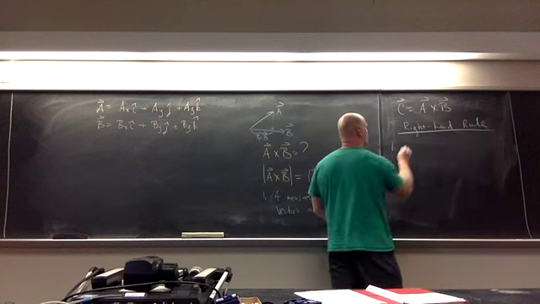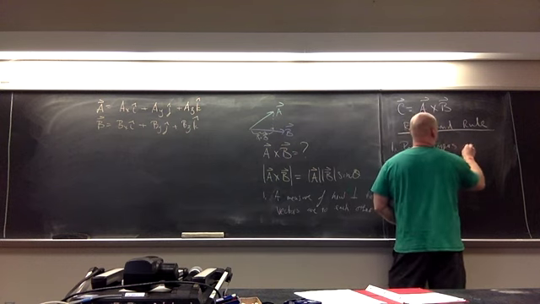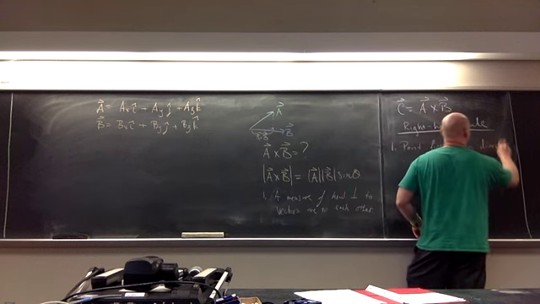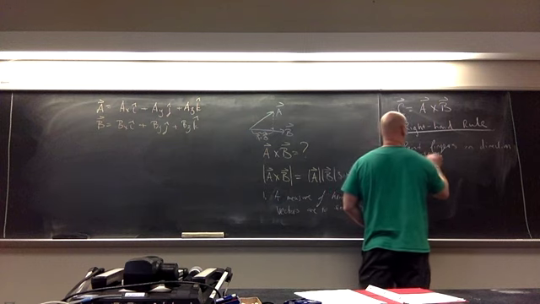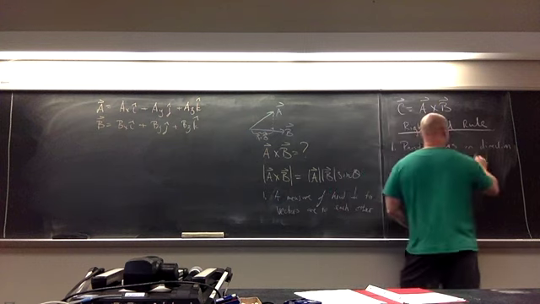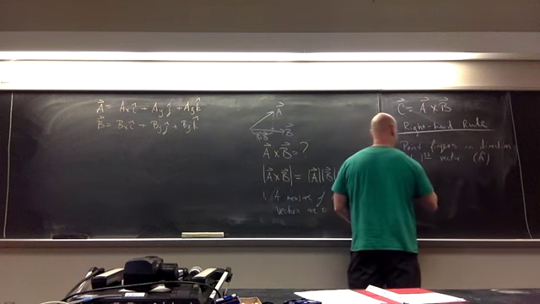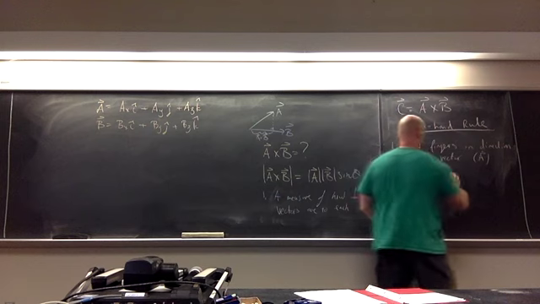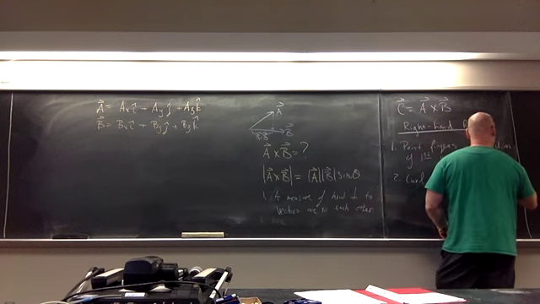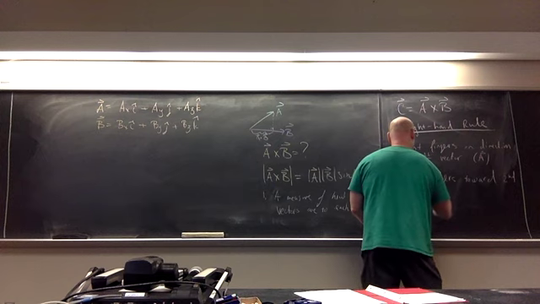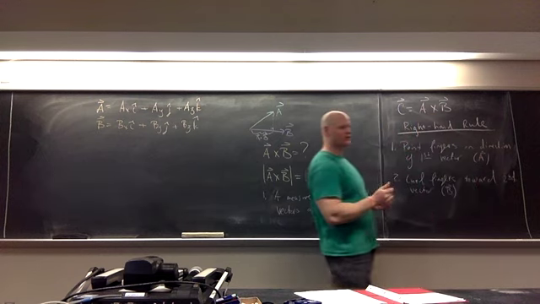So it says step number 1, point fingers in the direction of vector A, the first vector. Step number 2, curl fingers toward the second vector, which in this case is going to be vector B. Now, we don't just curl them in any old direction.